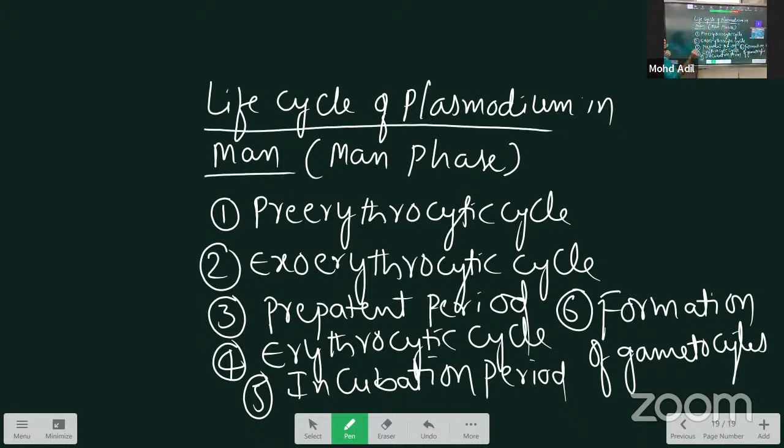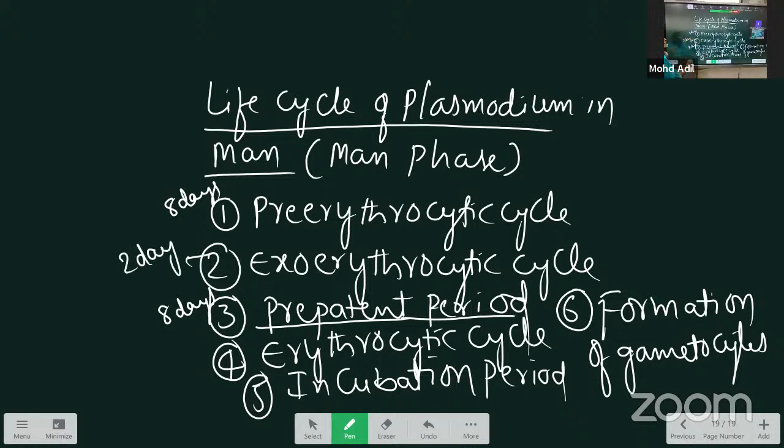First, put the heading, the pre-erythrocytic cycle, write about that one, draw the diagram. Next, the exoerythrocytic cycle. Next, what is the definition of the prepatent period? It is the time interval between the entry of the first sporozoite and the second entry, called the prepatent period. Otherwise, the completion of the pre-erythrocytic cycle is called the prepatent period. The duration is 8 days. The pre-erythrocytic cycle is also 8 days. The exoerythrocytic cycle duration is 2 days.